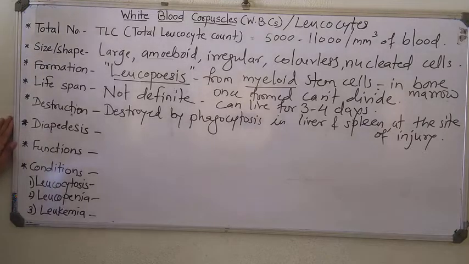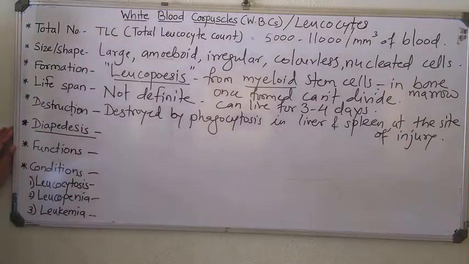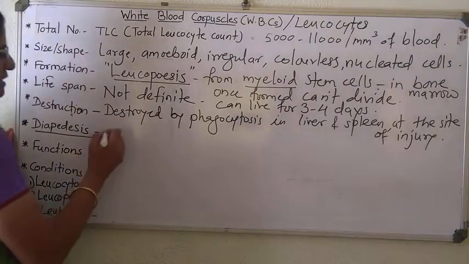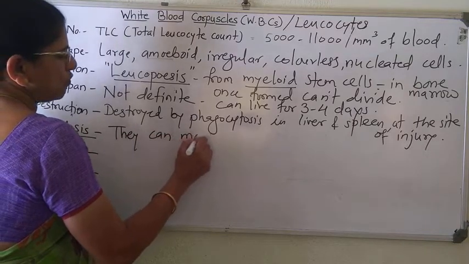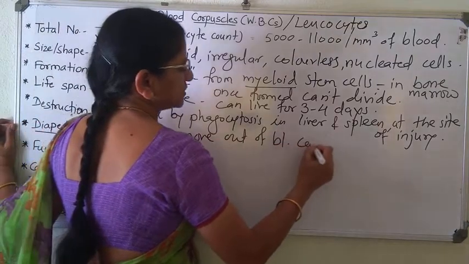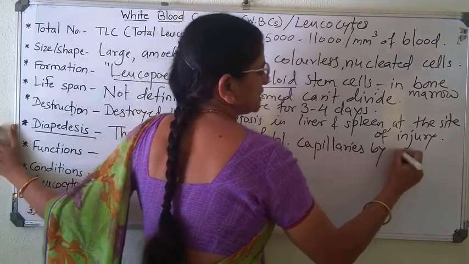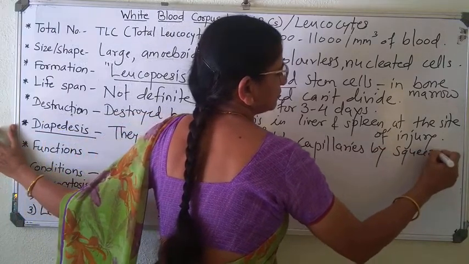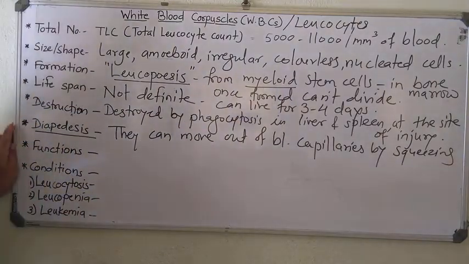Then diapedesis. Now diapedesis is a very peculiar phenomenon of WBC. Always asked for 1 mark in examination. Remember. So what is diapedesis? WBCs can move out of blood capillaries by squeezing. That process is known as diapedesis.